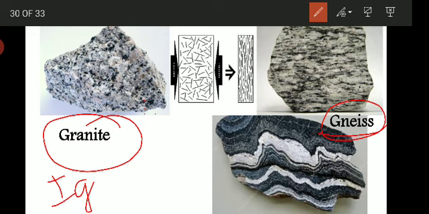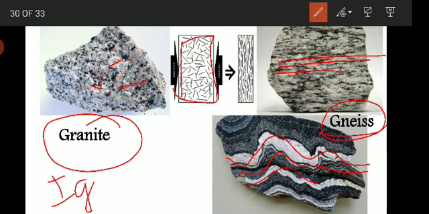In granite, the minerals which are present are not arranged in a specific manner. They are haphazardly placed, but when it undergoes high temperature and pressure, what change can you see? Here you can observe it is forming a banded structure.